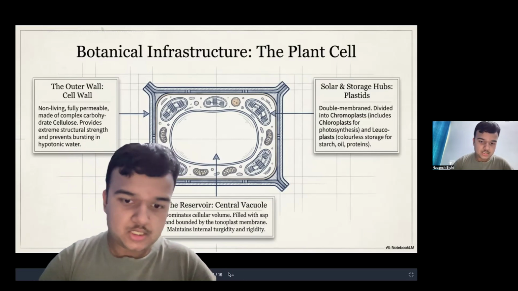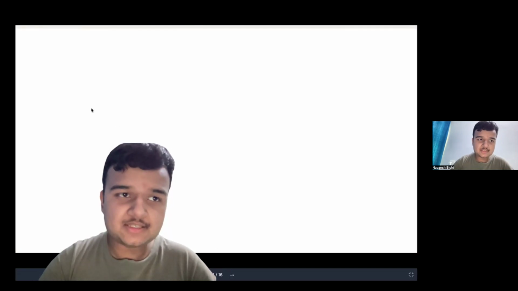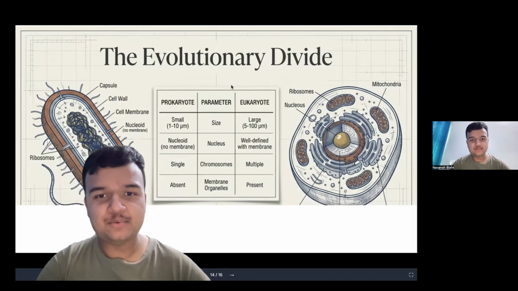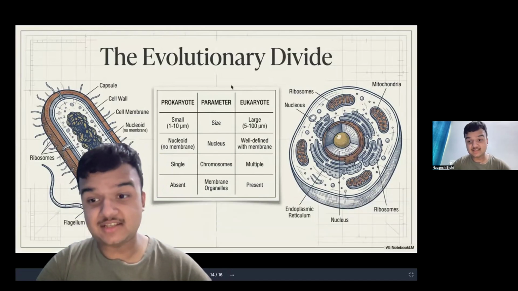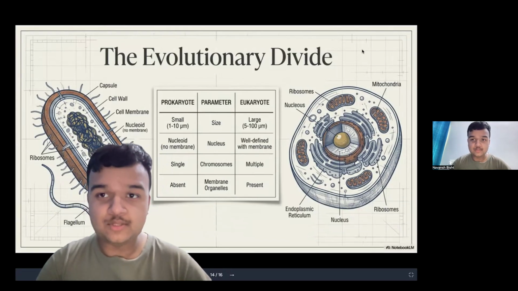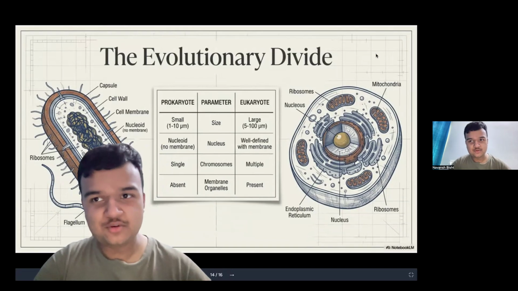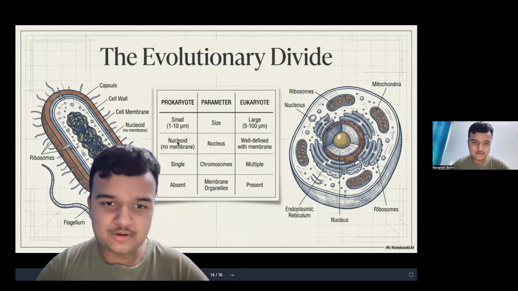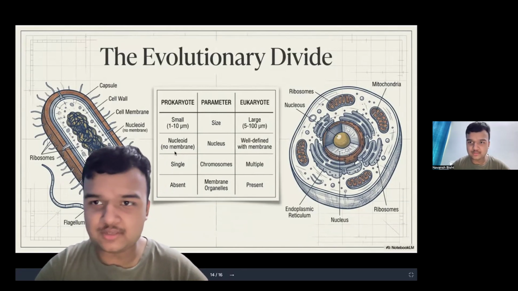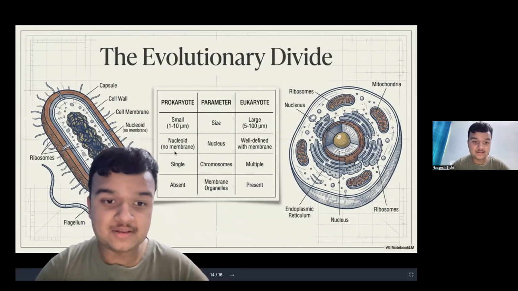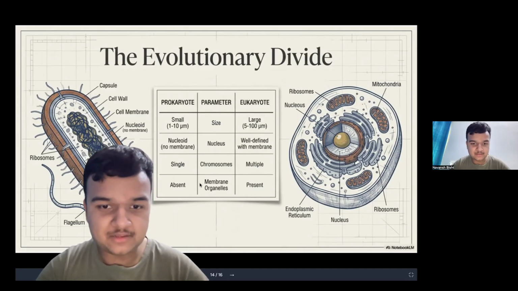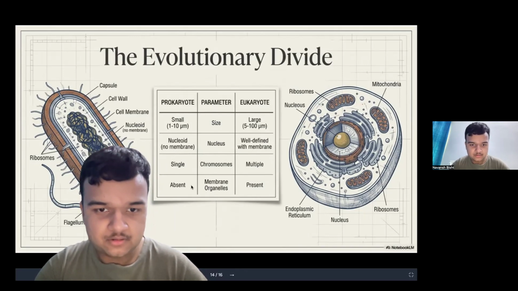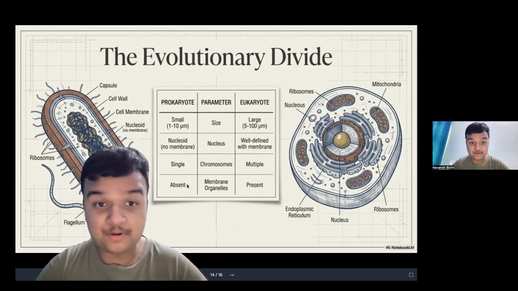All right. Next is the evolutionary divide: prokaryotic and eukaryotic. This is a concept which I almost forgot, but after going through the slides, I revised this topic. Prokaryotic cells are very small, with a nucleoid. The nucleoid has no membrane. The chromosome is single, and membrane organelles are absent.